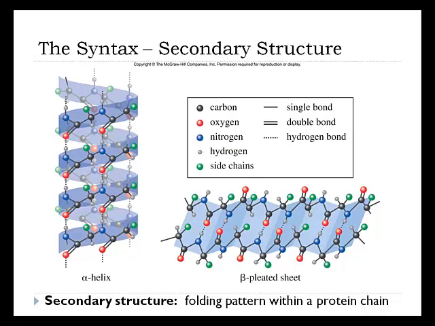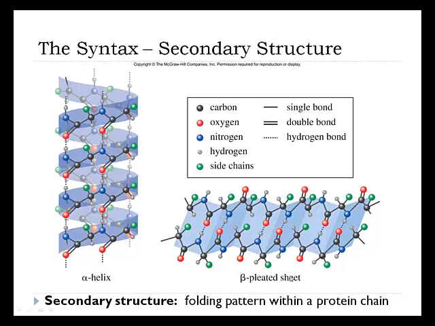What about the syntax? We've got what's called secondary structure in proteins, and this has to do with the types of amino acids and the side chains that we have. So we've got what are called alpha helixes, or alpha helices actually. An alpha helix is an example of one form of secondary structure. It twists in a similar way to DNA, right? Helices look like coils, and alpha helices are just one type of secondary structure. So if you see a coil in a picture of a protein, you're seeing an alpha helix.